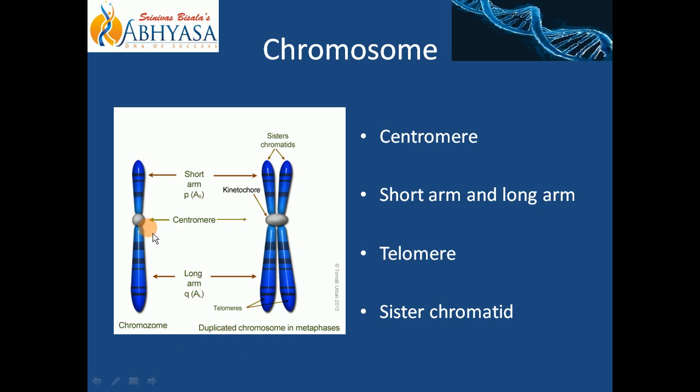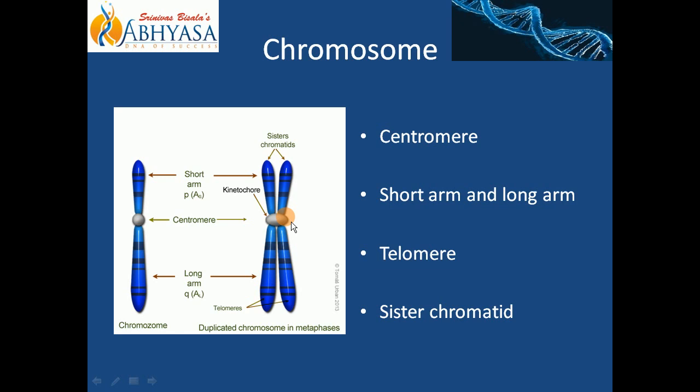So there are some parts that are labeled here. One is centromere. This is your constricted region. This is your primary constriction, centromere. Okay, during cell division, spindle fiber attaches to this kinetochore. Okay, centromere में ऐसे proteinous scaffold रहेगा, that will be called as kinetochore. So spindle fibers will attach.